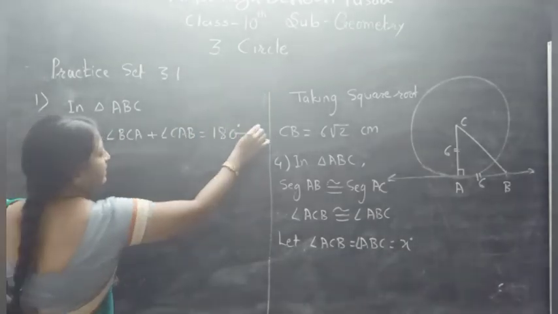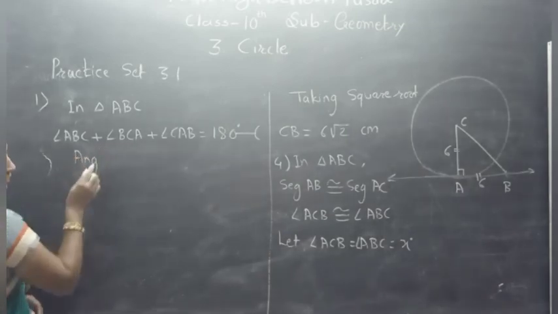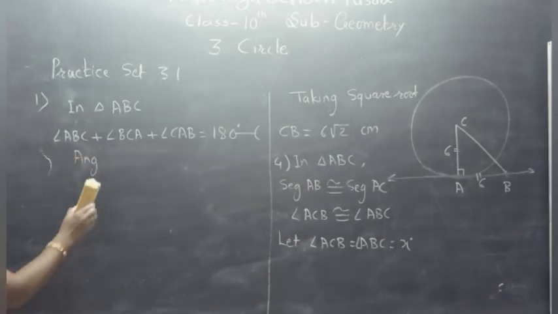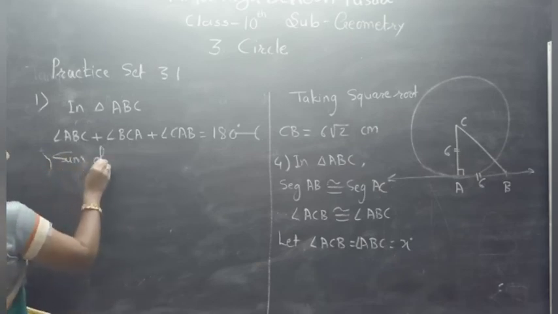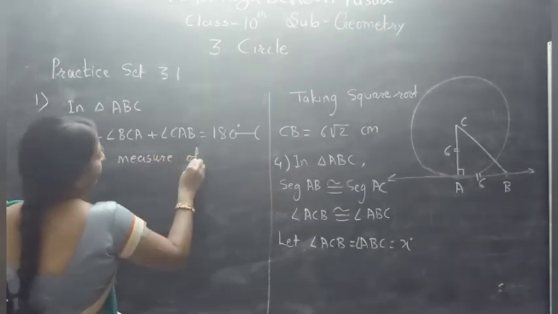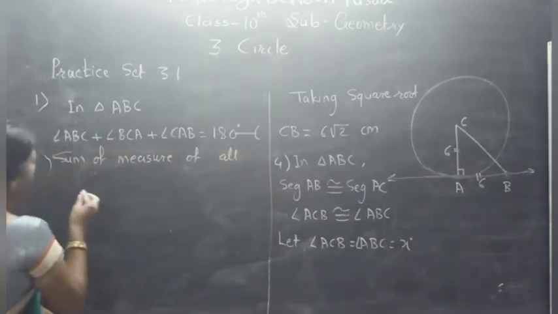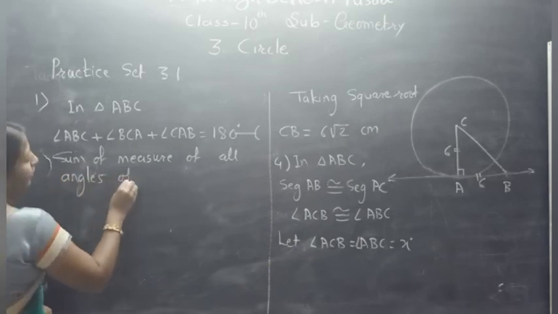Here we write the reason: angle sum property of a triangle, the sum of measures of all angles of a triangle.